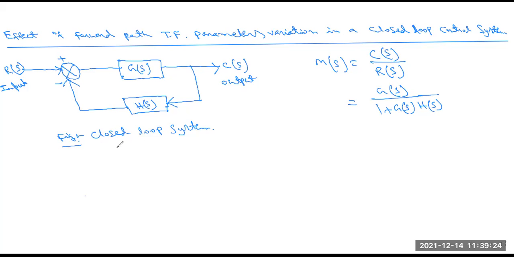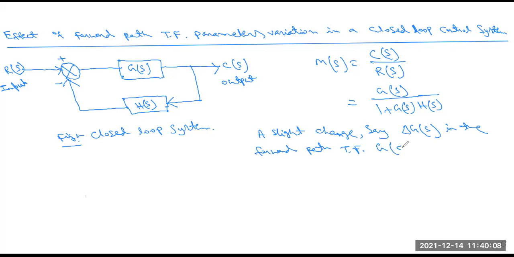Now, if there is a slight change in any parameter, such as flow rate, pressure transmitter, or temperature, we say there is a change delta G(s) in the forward path transfer function G(s).